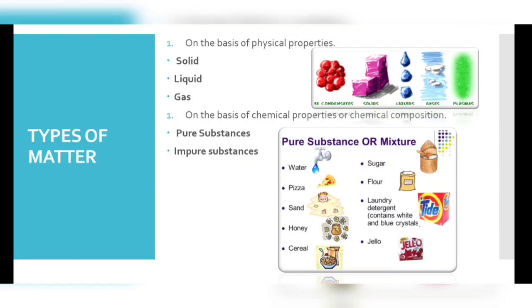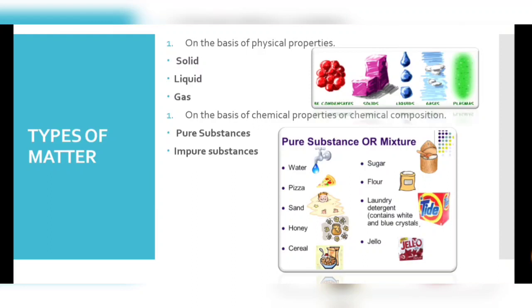In our previous chapter, we discussed the different types of matter based on physical properties, like solids, liquids, and gases. Along with them, we also learned about two more states, plasma and the Bose-Einstein condensate. But in this chapter, we are going to consider the chemical composition of matter.